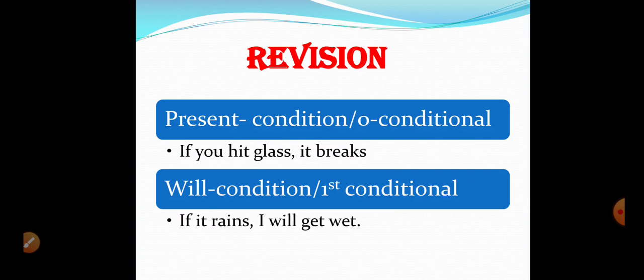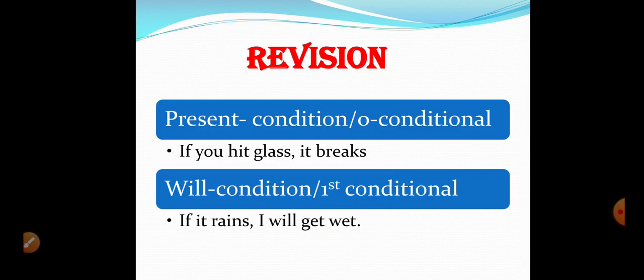So let's revise what we have already studied. We studied present condition, or zero conditional, which means that if we have two clauses, one possesses the condition, that means it begins with if, or any other word like when, unless, or provided that. There can be other conjunctions that help us to introduce this conditional clause. If you hit glass, it's in the present simple tense. It breaks, it's also in the present simple tense. So both are in the present simple tense, and one has the condition, hitting the glass, and the result is it breaks.